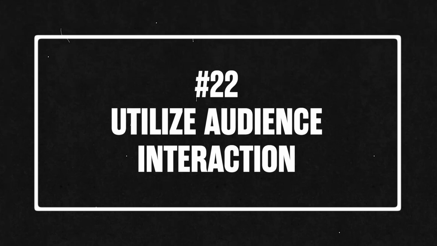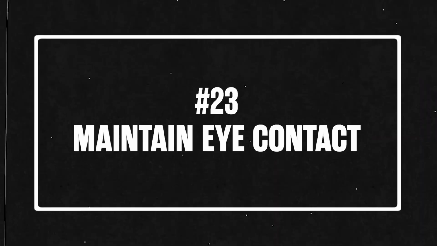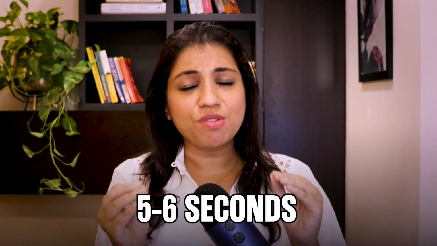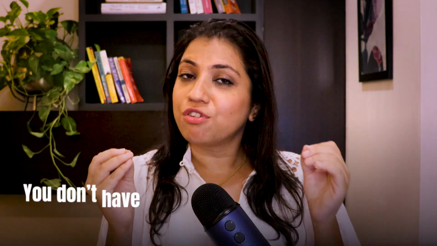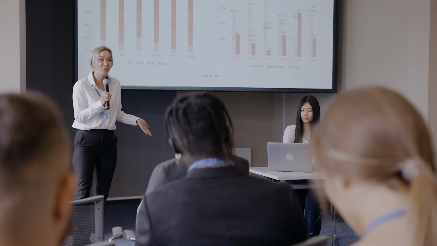Tip number 22, utilize audience interaction. Make sure that you're using a lot of Q&As, polls, and even live demonstrations. Tip number 23, maintain eye contact. Maintain eye contact for at least 5 to 6 seconds on one person before moving on to another. Well, you don't have to stare or gaze at any person for long, but a comfortable eye contact will make sure that you're giving a presentation confidently and that the audience is staying with you.